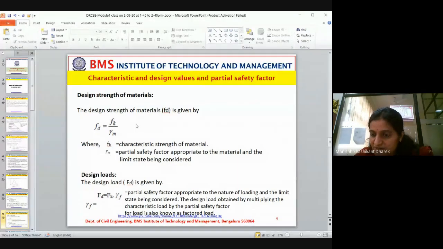That is how we consider the safety factor for materials. Whereas for load, if we actually want 50 kgs to be carried, we will not design exactly for 50 kg. We increase the load so that in future, if there is a 1% or 2% increase in that particular area, that slab or beam should be able to take that extra load.